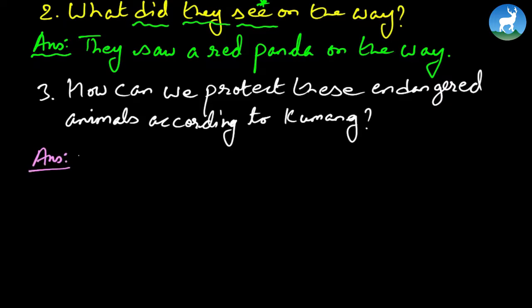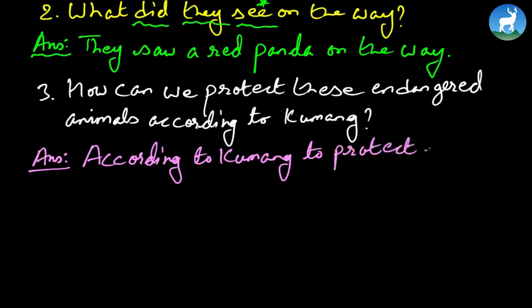Alright. So again, if you read the passage, Kumang has given his view how we can protect these endangered animals in Nepal. Okay. According to Kumang, to protect these endangered animals,